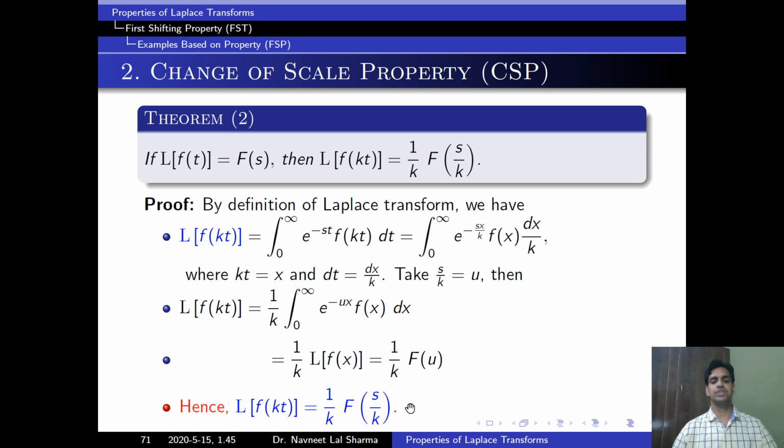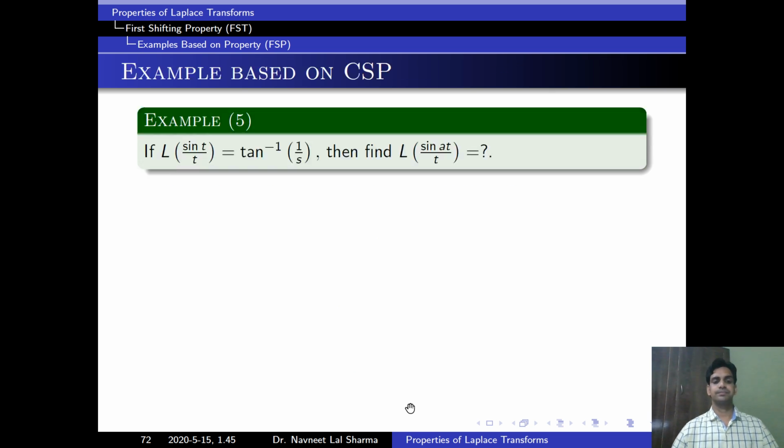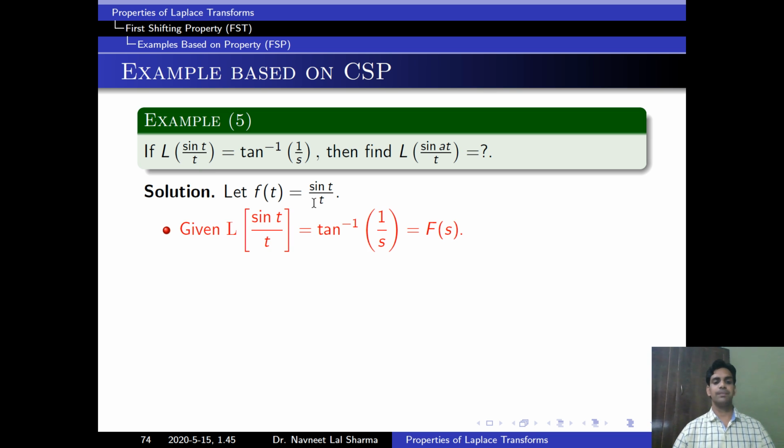Now we will solve a question based on this theorem. Example 1. If Laplace of sin t by t is equal to tan inverse 1 upon s, then find the Laplace of sin at by t. This is given, and we have to find the Laplace of this function. How will we find it? Let f(t) be equal to sin t by t, and Laplace of sin t by t is already given as tan inverse 1 upon s. We say this is F(s).